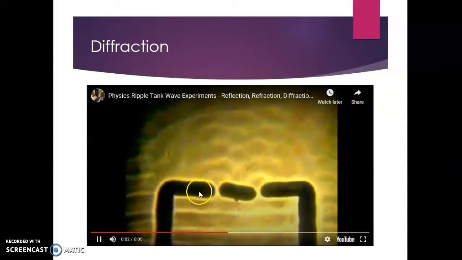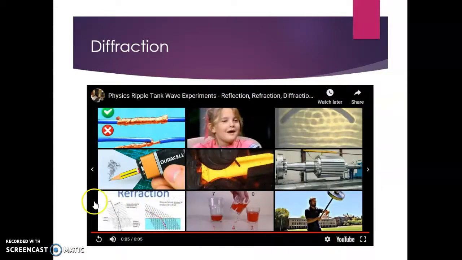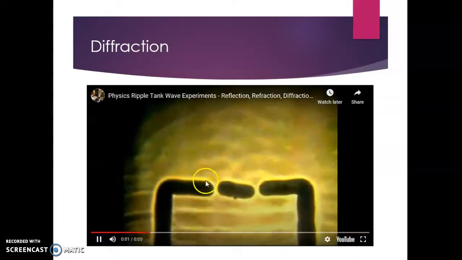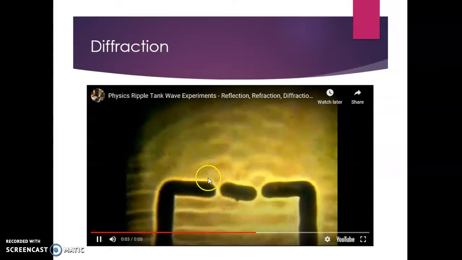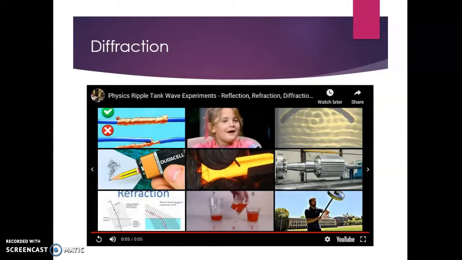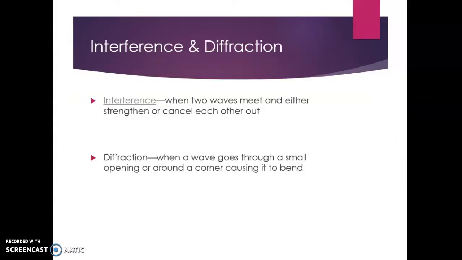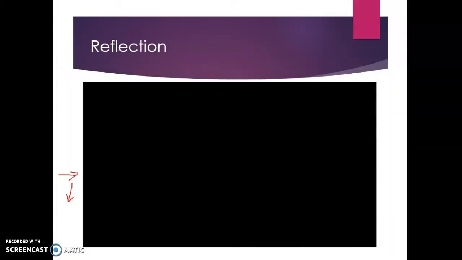And notice that it doesn't just come straight out in a flat line, but there's actually a curved pattern to where that comes out. So let's watch that again. See the curved pattern that comes as it goes through those small places? That's diffraction. So that is wave interactions, the four of them that you need to know.